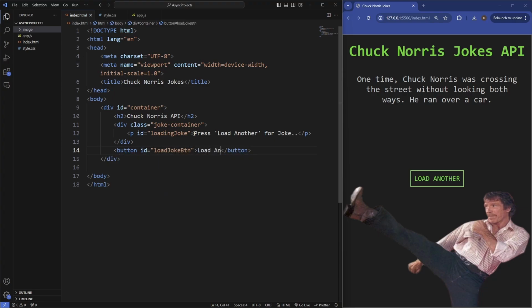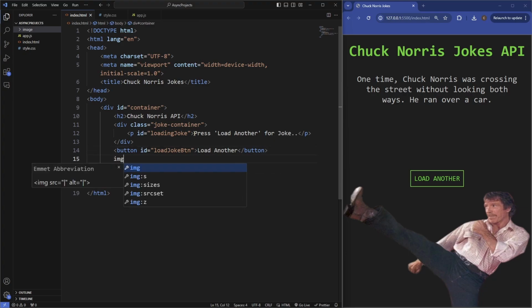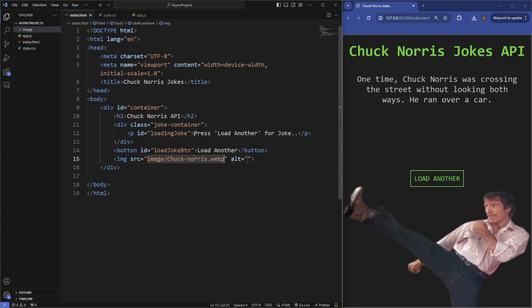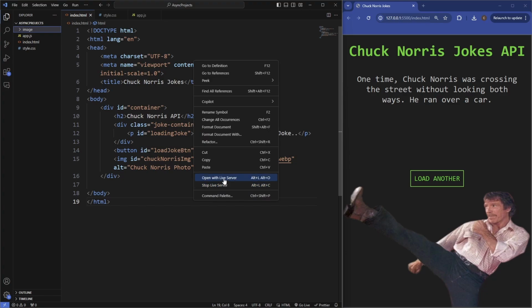It's going to say load another, and then underneath that we'll have our image, which is just going to point to the image folder, Chuck. So Chuck Norris photo, and we'll also give this an ID of Chuck, and then we'll just open this up with live server.